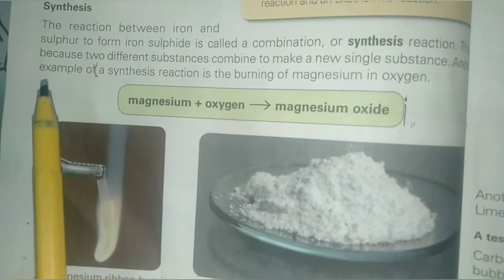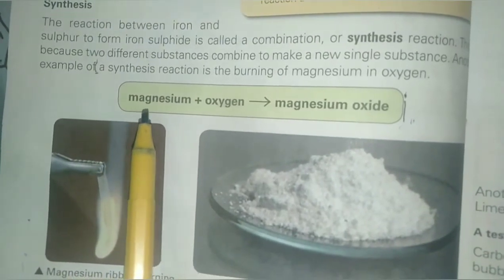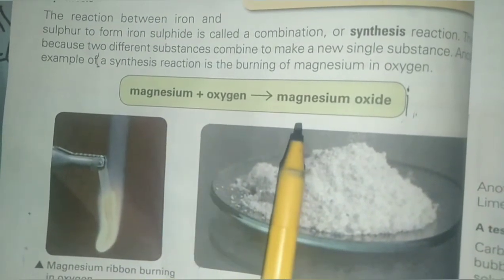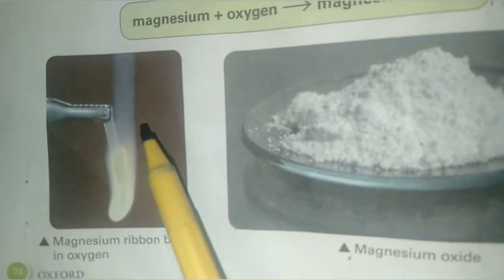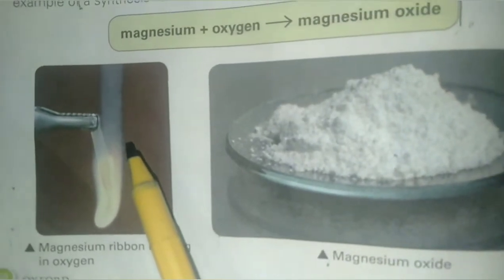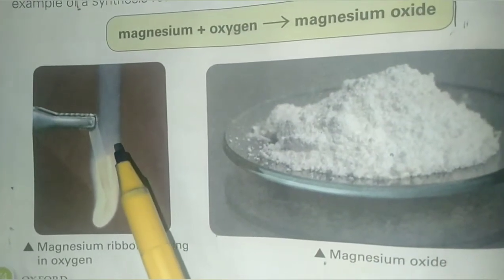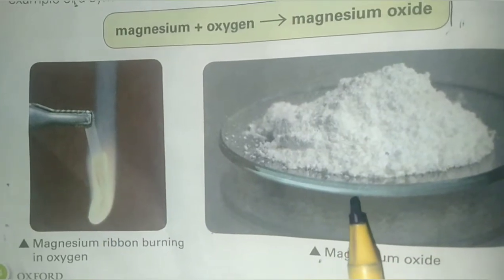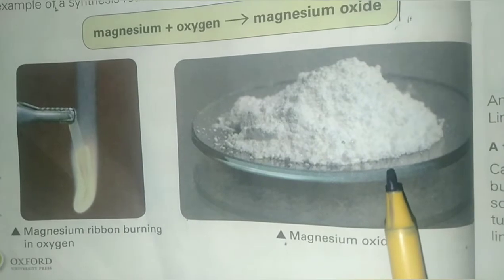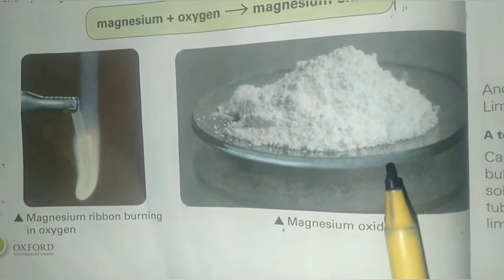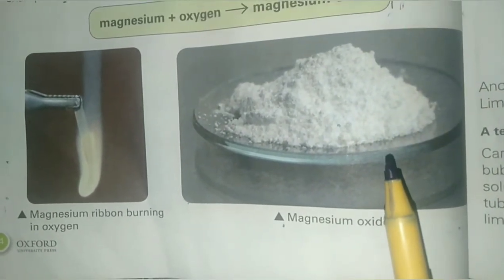Another example is the burning of magnesium in oxygen to produce magnesium oxide. This is magnesium ribbon. Magnesium is a metal, and it burns in oxygen, which is a non-metal. It produces a white powdered form of magnesium oxide, and this is an example of synthesis reaction.